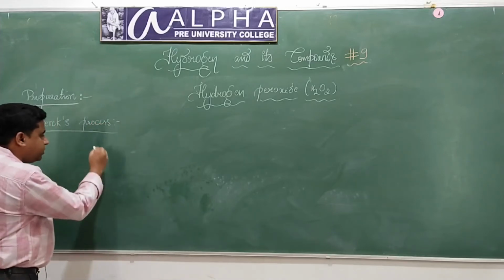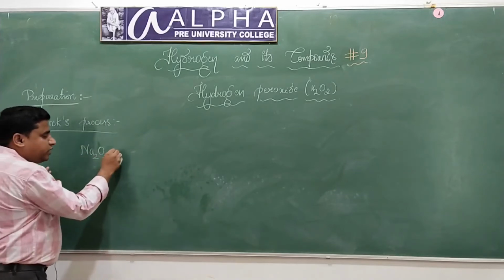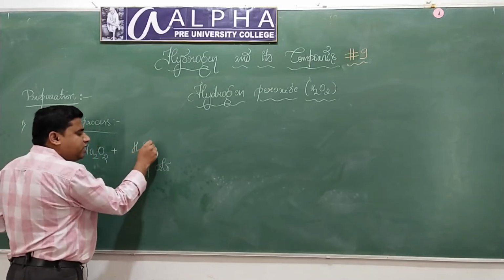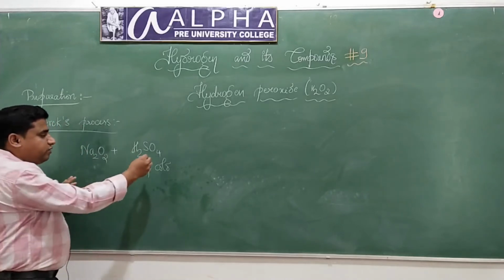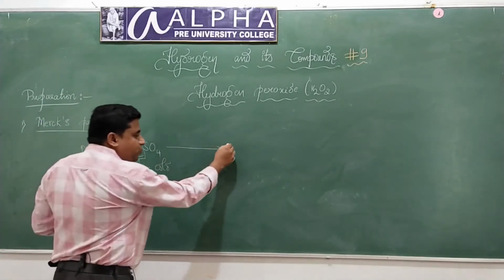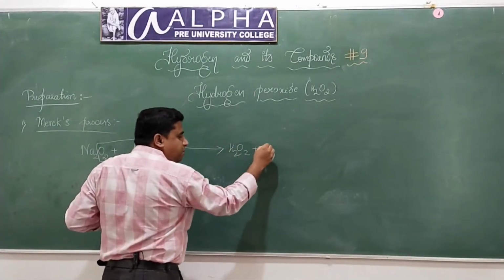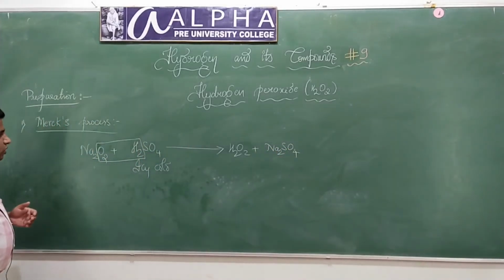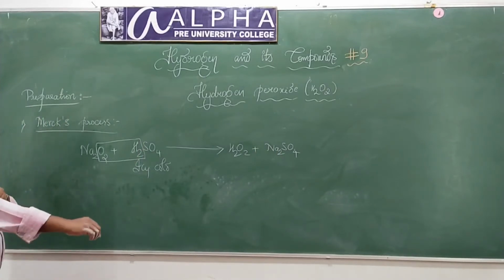Here what we'll do is take sodium peroxide and treat it with icy cold sulfuric acid. When sodium peroxide is treated with icy cold sulfuric acid, what is going to form? H2O2, hydrogen peroxide, is formed plus Na2SO4, sodium sulfate. Got it? Such a simple reaction. This is called Merck's process. Understood?